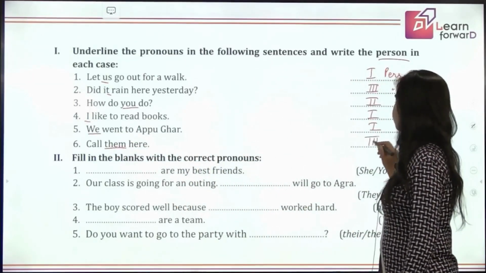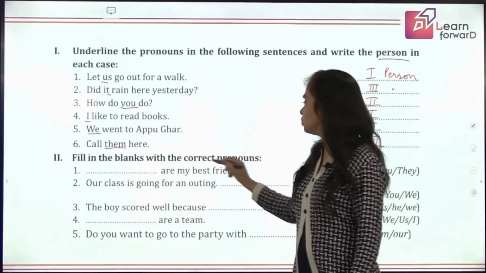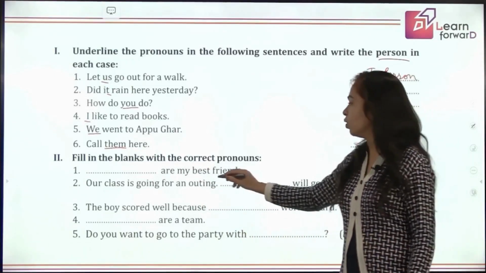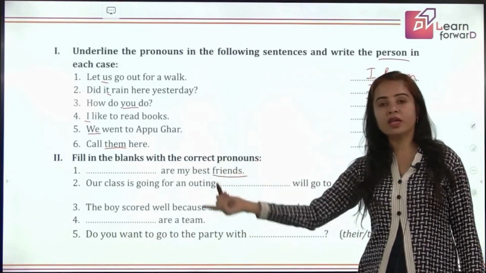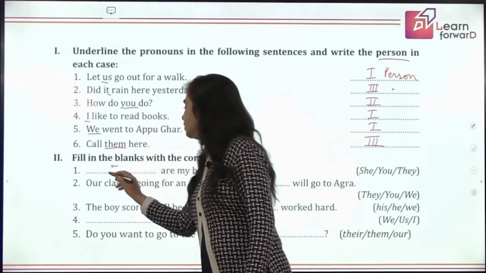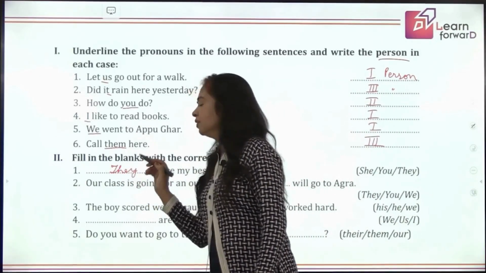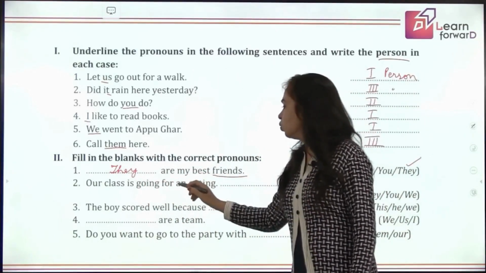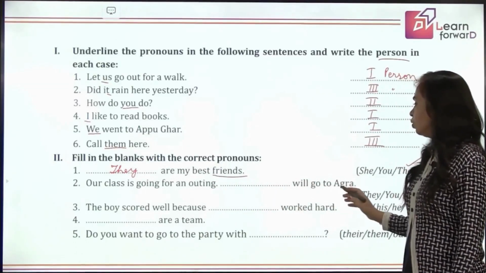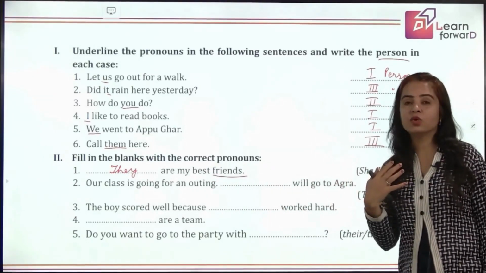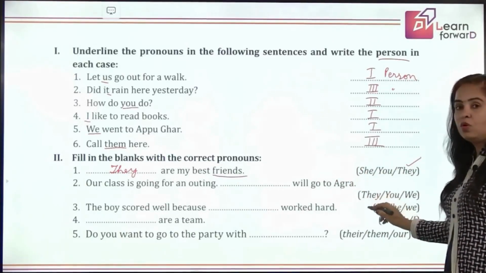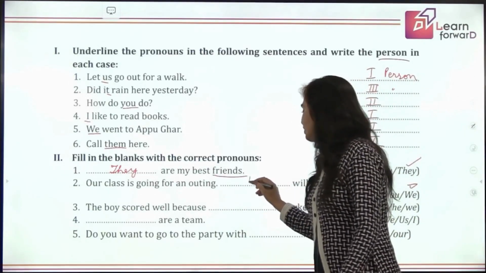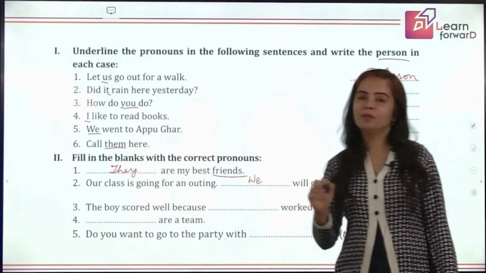Very good. Now fill in the blanks with the correct pronouns. Dash are my best friends. So you are talking about plural and you are talking about them. So you can say they are my best friends. Yes. Our class is going for an outing. Dash will go to Agra. Because our class is going, so who will go to Agra? They will go, you will go, or we will go? We will go because I am also a part, the speaker, and we are in plural.